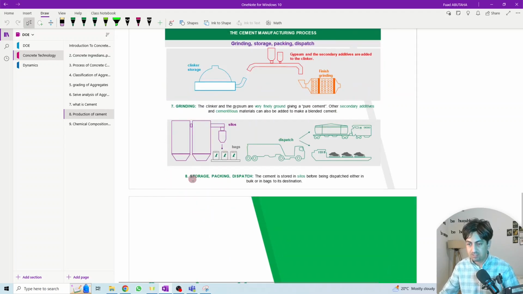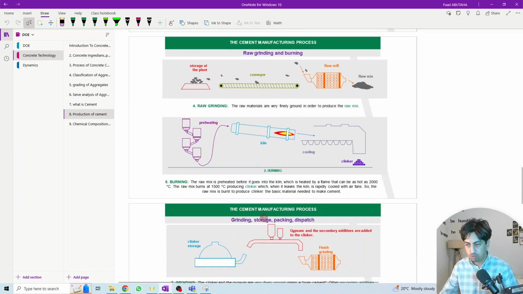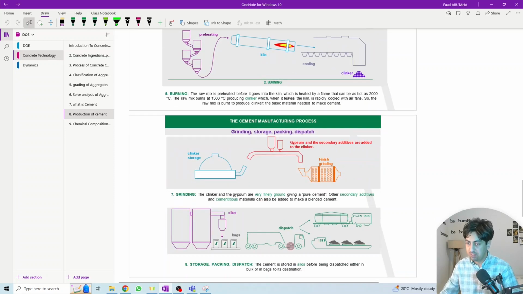Then the last stage is storage, packing, and dispatch. This is the storage of the final material that comes after adding some additives or cementitious material to adjust the chemical composition. Then we start packing into small packs, what you see in the markets, which normally come in 50-kilogram bags. Then it goes to its final destination, or distribution to the market. These are the steps we need to go through in order to produce the final product, Portland cement, which can then be used in concrete.